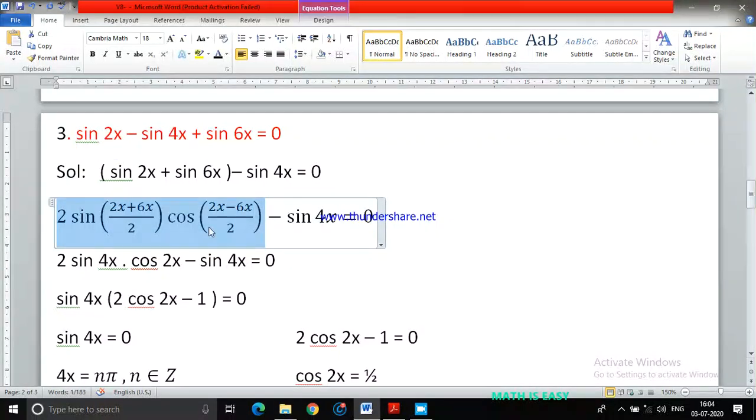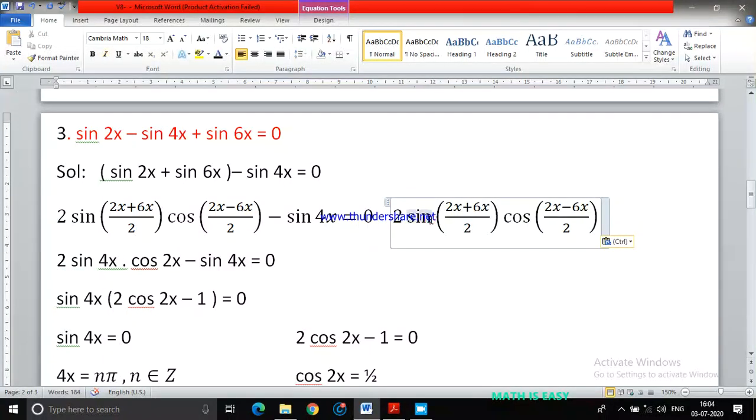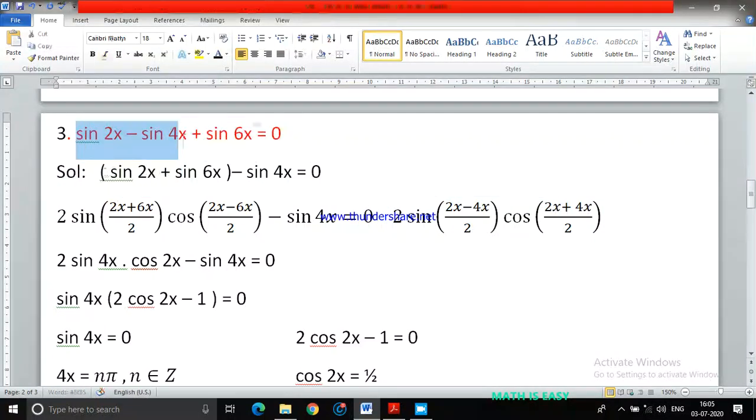Just a minute. I copy the thing here. Okay, this is going to be 2 sin C minus D by 2 cos C plus D by 2, if I apply the sin C minus sin D formula here. What I have done in this example to solve is, I rearranged the terms.